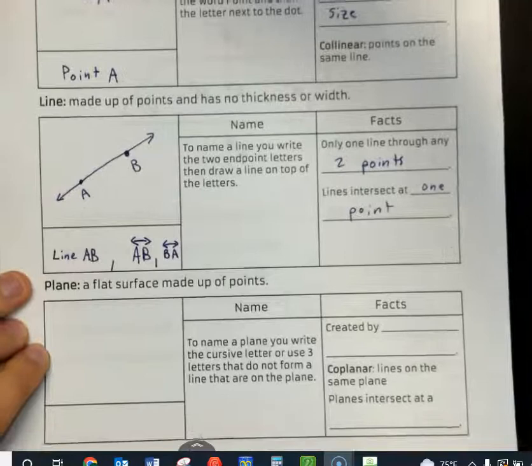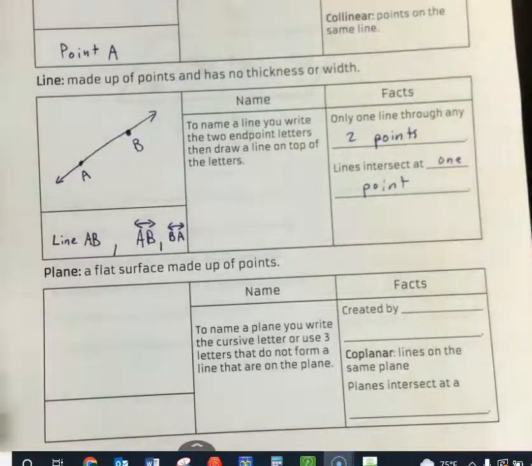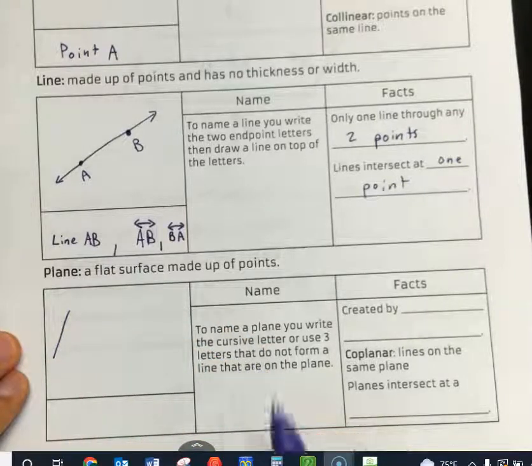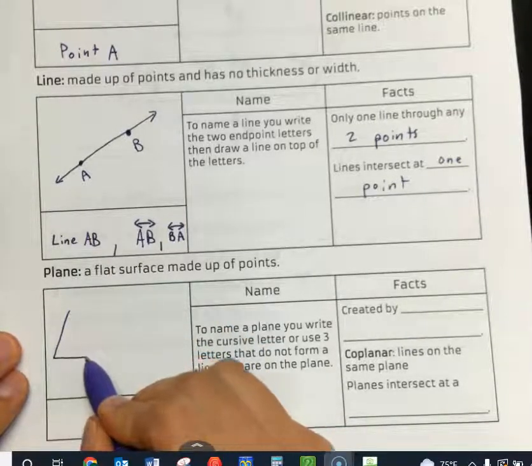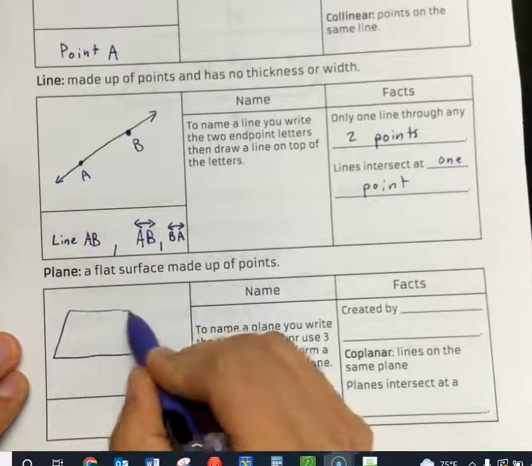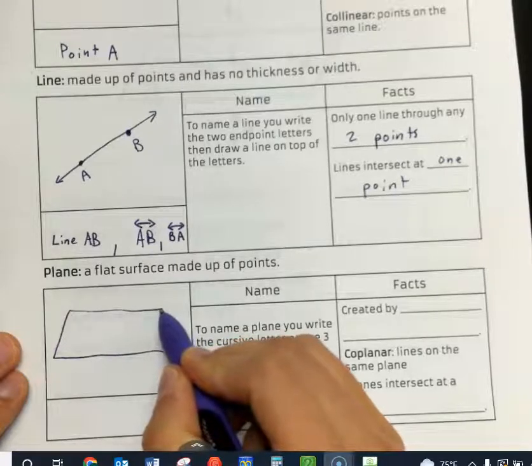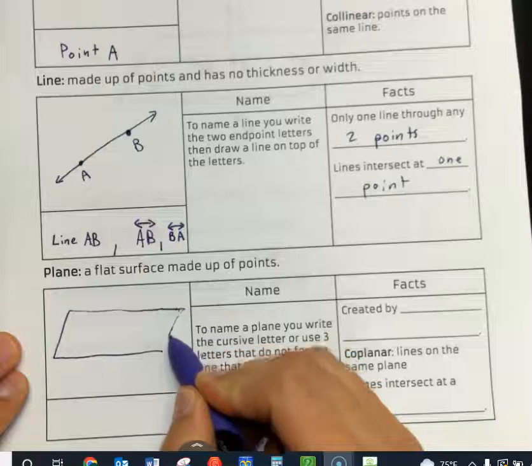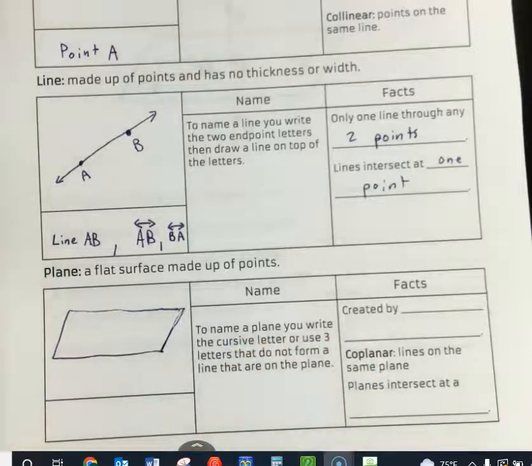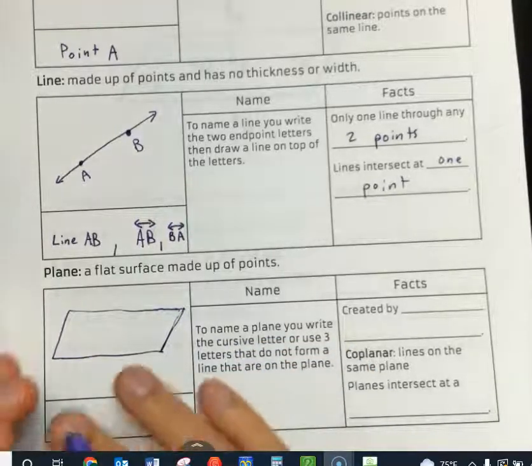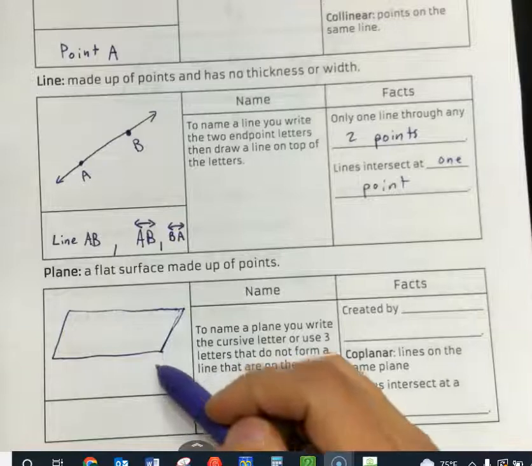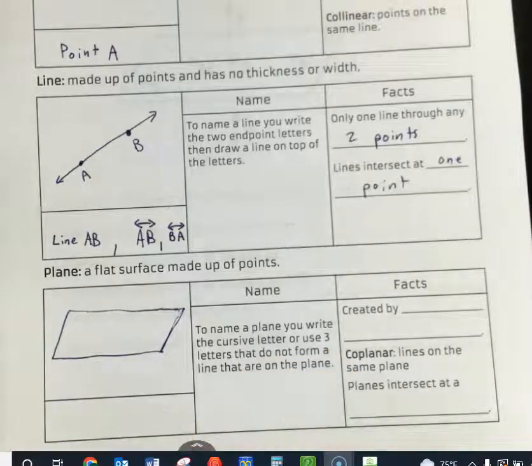And a plane. Now this one's a little bit more tricky. A plane is a flat surface made up of points, and the way we draw a plane, we draw something kind of like a parallelogram. Does that mean a plane looks like a parallelogram? No. It means that we just have a flat surface that goes on forever and ever, and this is just the way that we show it on paper.